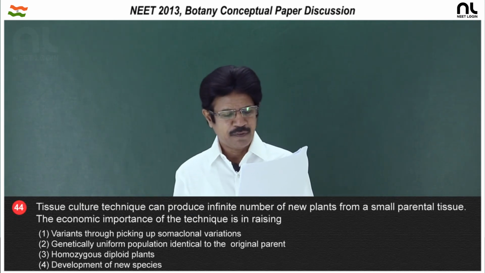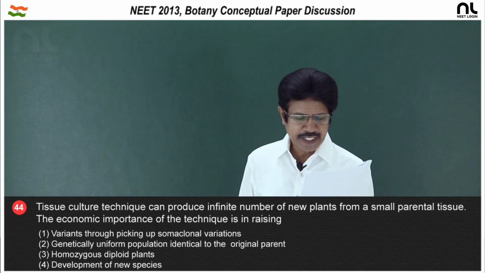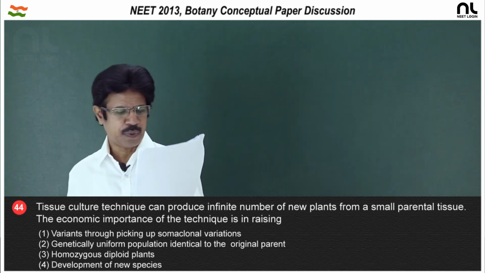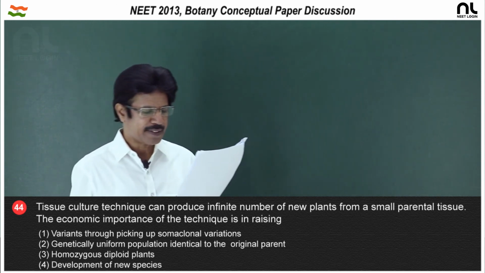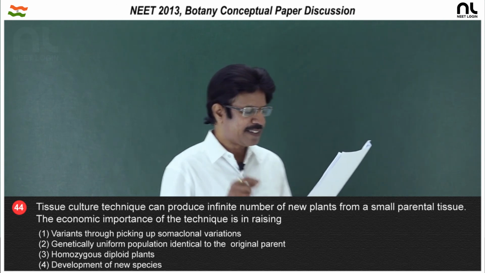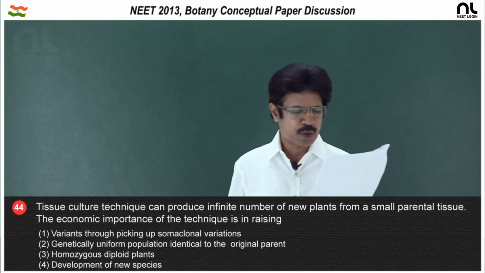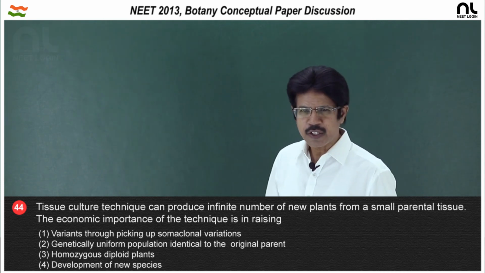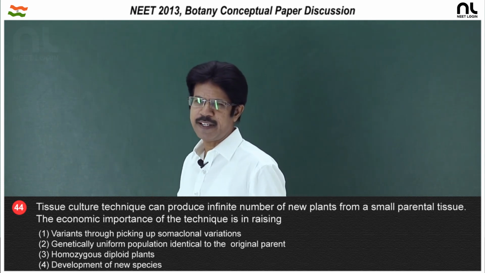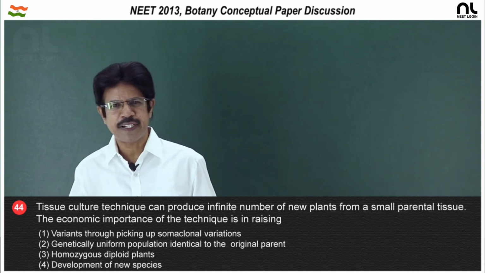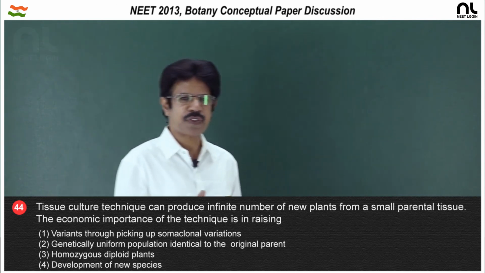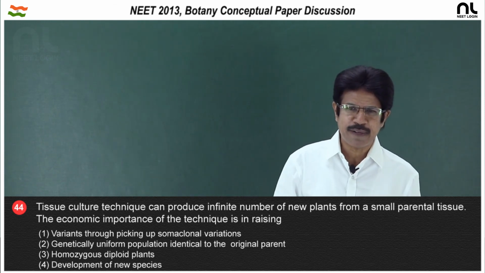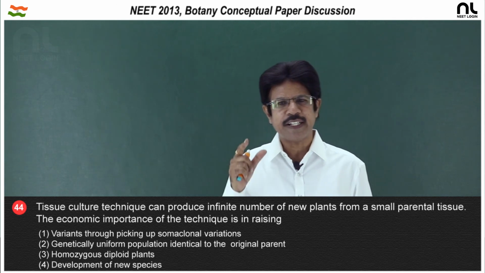Question number 44. Tissue culture technique can produce an infinite number of new plants from small parental tissue. The economic importance of the technique is in raising, first option, variants through picking up somaclonal variation. So, variations are not usually created in tissue cultured plants. Whatever progeny is obtained by culturing the tissues of the plant, the progenies are exactly similar to the parental plant in morphological and genetical constitution.